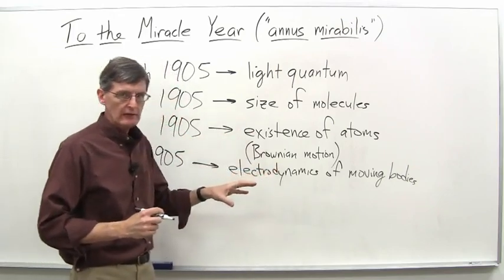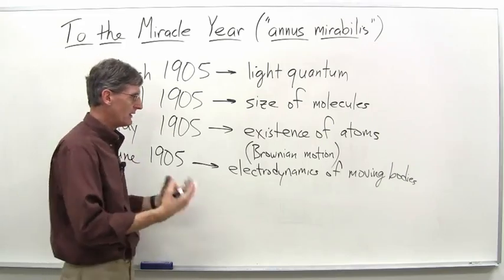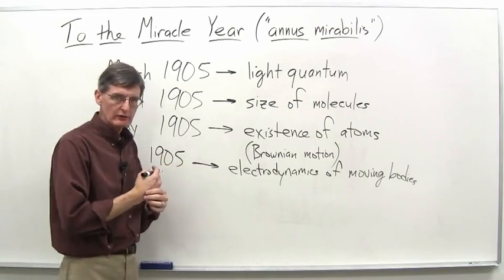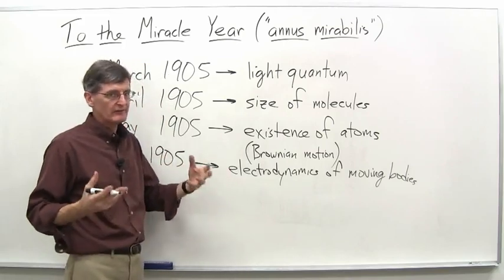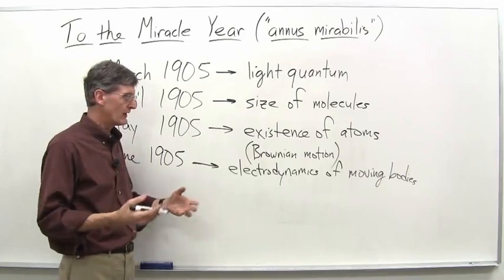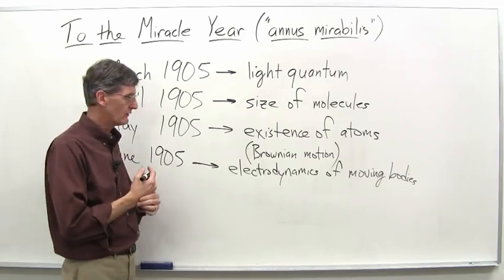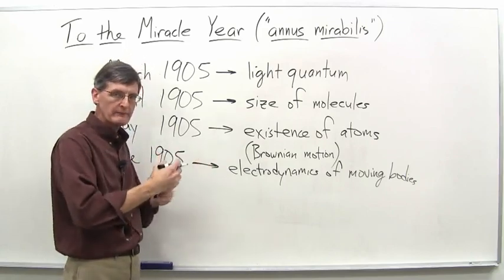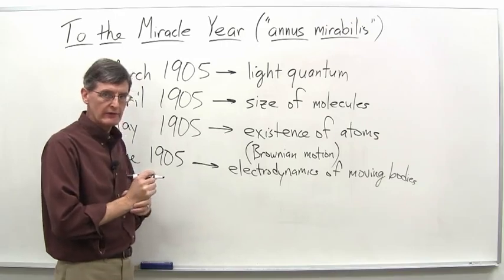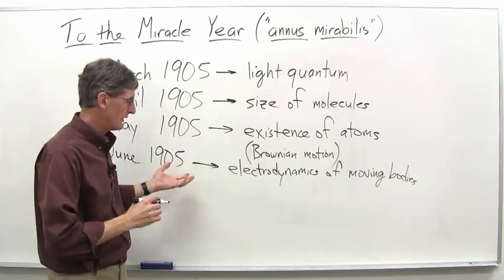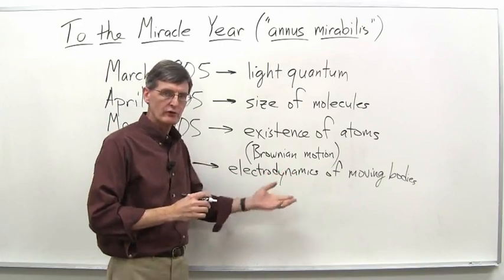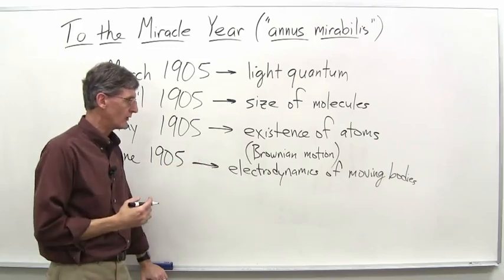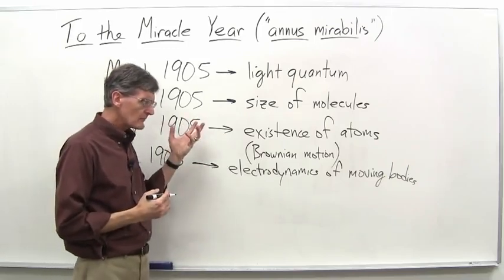But he had a friend at the patent office named Michael Besso, and they often would go out during lunch break. He worked at the patent office 6 days a week, 8 hours a day, had a lunch break there as well, so 9 hours if you include the lunch hour. They'd often go walking and talk about the latest physics problems that Einstein was thinking about, and Besso as well was trained as an engineer, and he and Einstein had known each other for a number of years.